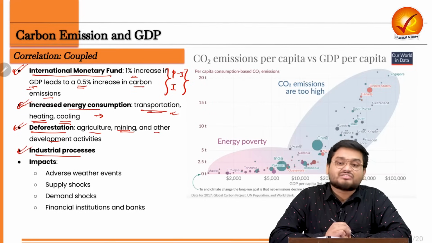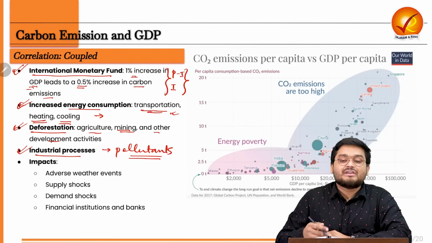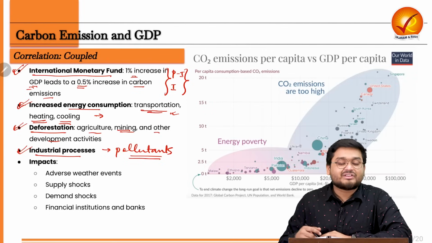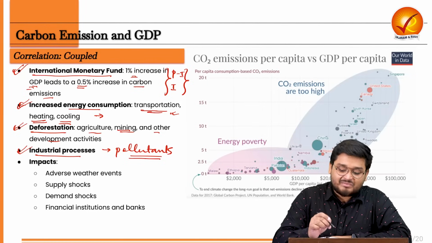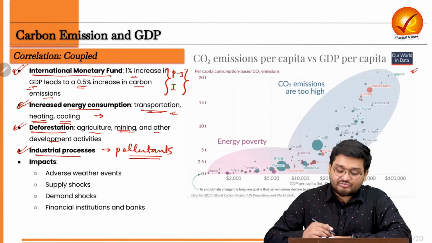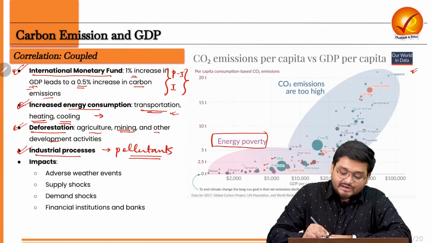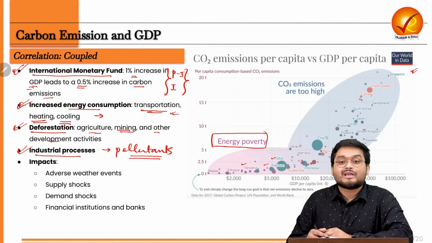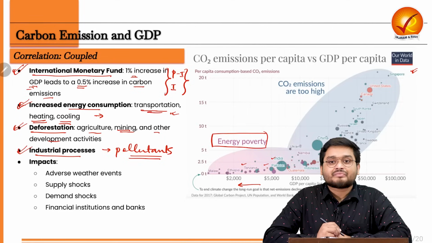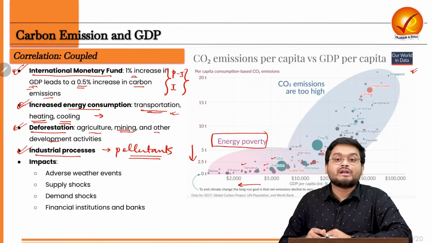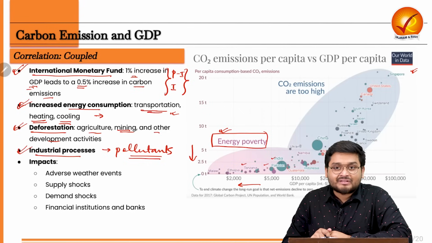Next, industrial processes. This is increasing the amount of pollutants in the atmosphere and also driving the impact of climate change. So more and more industrialization is also increasing the amount of carbon dioxide emissions, right? And this can be perfectly summed up in this figure. If we can see, this is the case of energy poverty, where countries like say Pakistan, India, Tanzania, most of the say East African nations and some of the Latin American nations also, they are seeing a very low amount of per capita income, while also very low on their CO2 emissions, right? But they are having this energy poverty, correct?